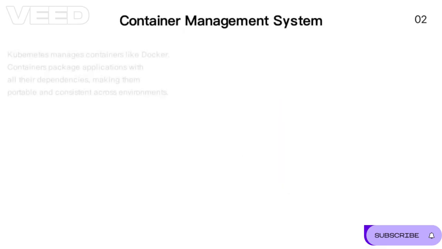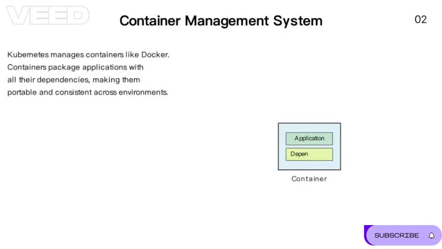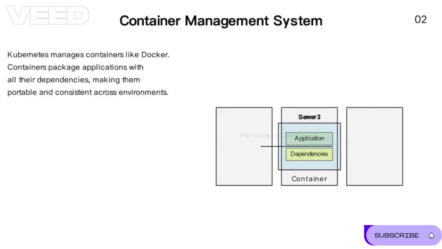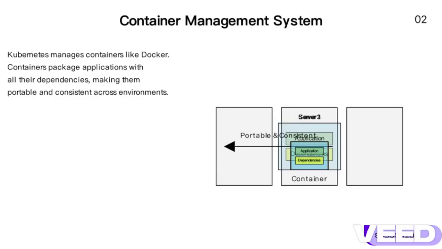Kubernetes is fundamentally a container management system. Containers, like Docker containers, package applications along with all their dependencies into portable units. This means the same container can run consistently across different environments, from development laptops to production servers. Kubernetes takes this concept further by orchestrating these containers across multiple machines.